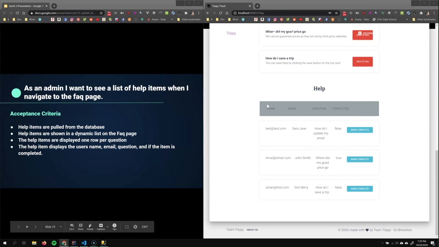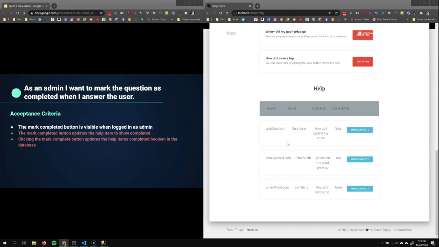Help items are shown in a dynamic list on the fact page. So if we added more, they would show up here. The help items are displayed 1 row per question. The help items display the user's name, email, question, and if the item is completed or not.